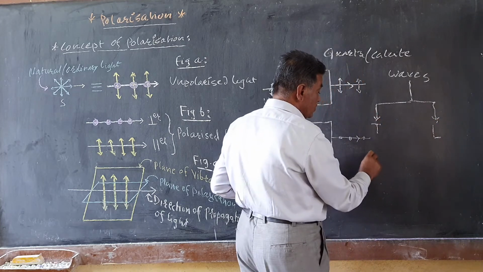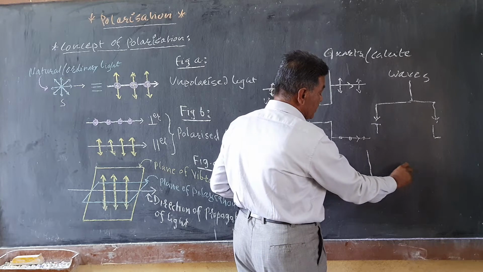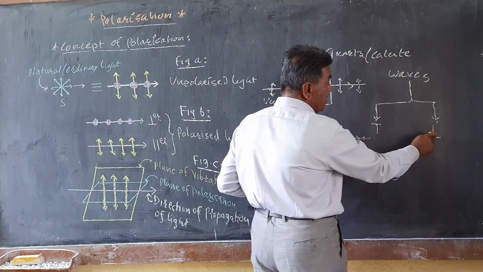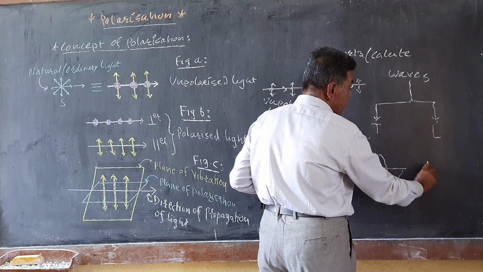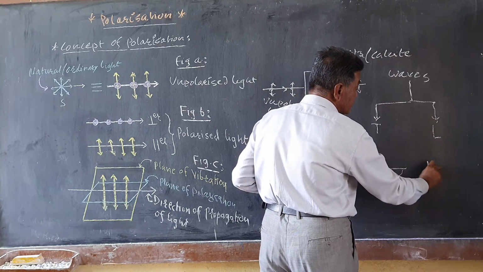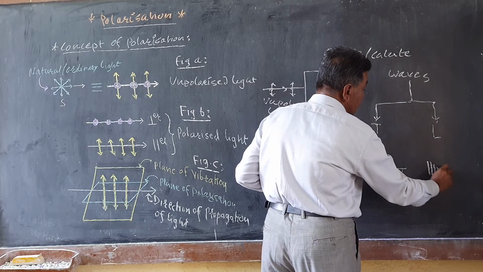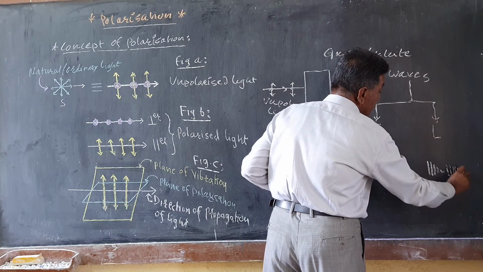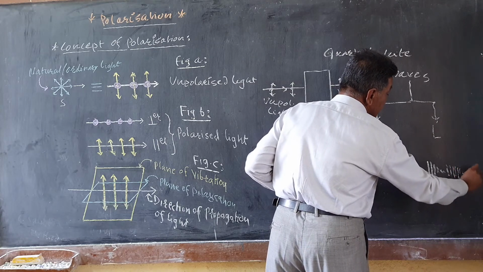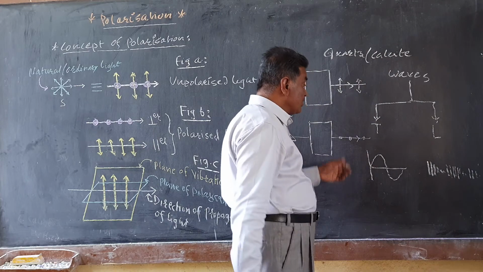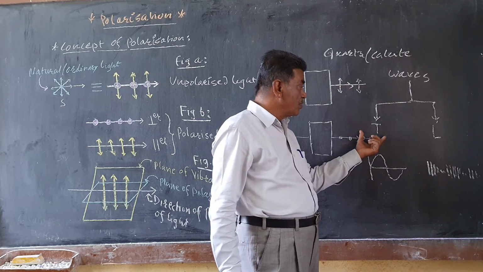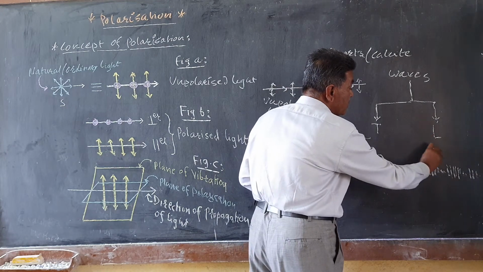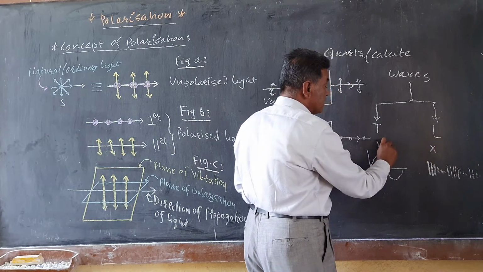The transverse wave can be represented by a sinusoidal wave like this, while the longitudinal waves are represented by compressions and rarefactions, like this. You have to remember that only transverse waves can be polarized, and longitudinal waves cannot be polarized.